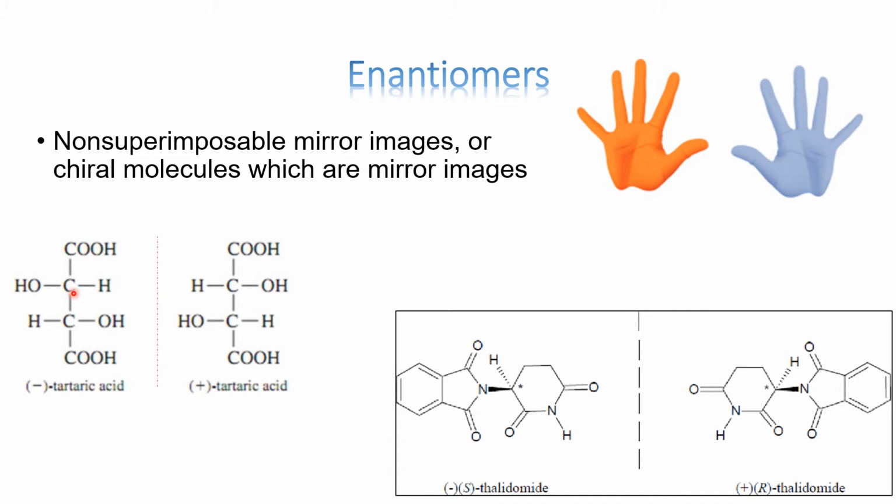Let's look at this. This is bonded to H, OH, COOH, and this whole group. So this is a chiral carbon atom, and if you look at this one, it is also bonded to H, OH, COOH, and this as a complete group. So there are two chiral carbon atoms. You can see tartaric acid has 4 different forms, out of which 2 are shown over here.